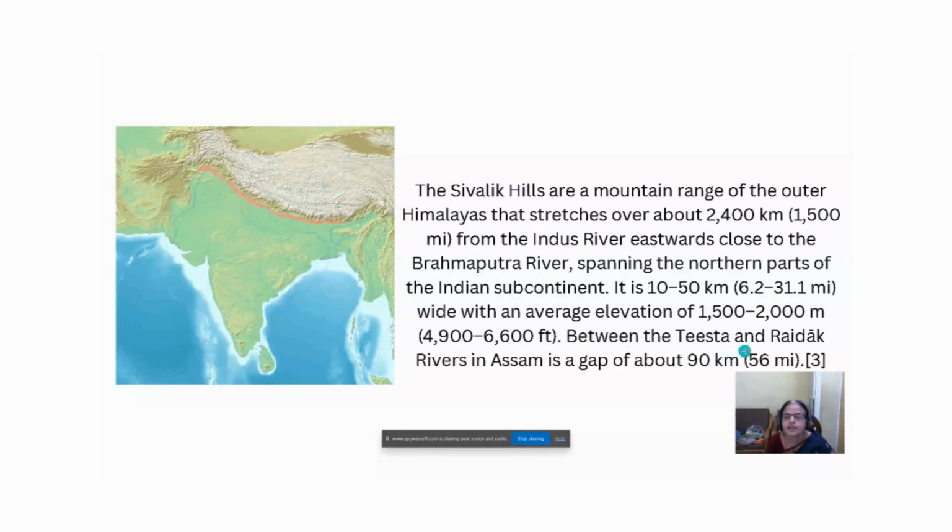Between the Teesta and Raidak rivers in Assam is a gap of about 90 kilometers. When we convert into miles, it is 56 miles. Okay.